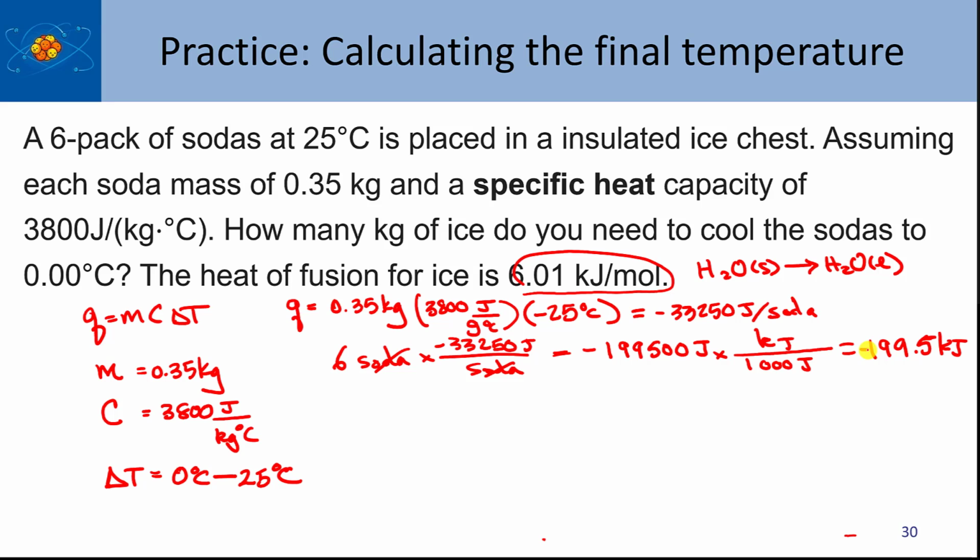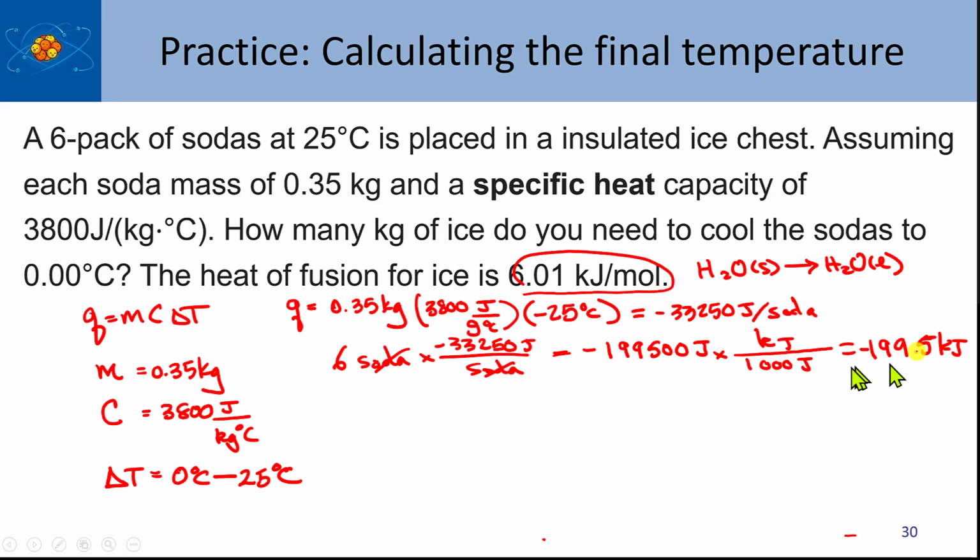One of the things you have to think about is I have kilojoules of energy that I need. Oh, I can't get my mouse over here. Hang on. It's not showing up on the screen. I don't know why my mouse wouldn't show up on the screen for some reason. So it's 6.01 kilojoules per mole for ice to melt.